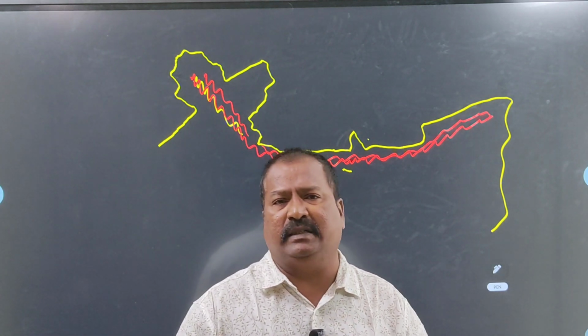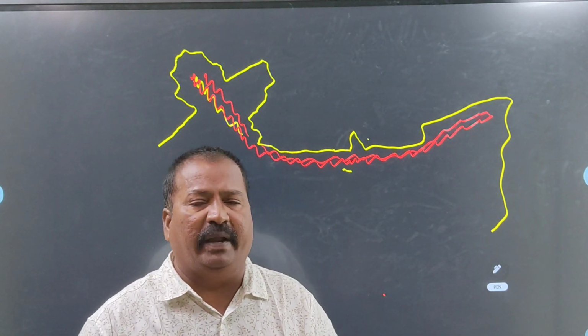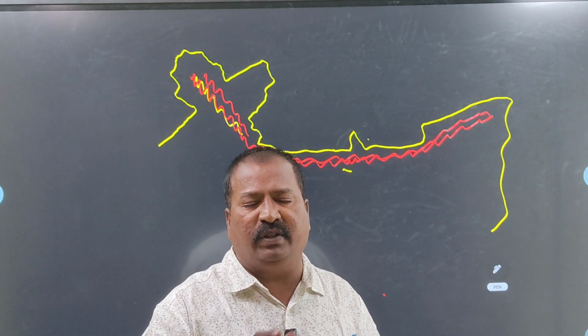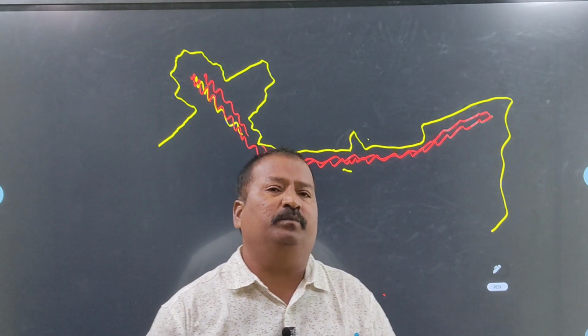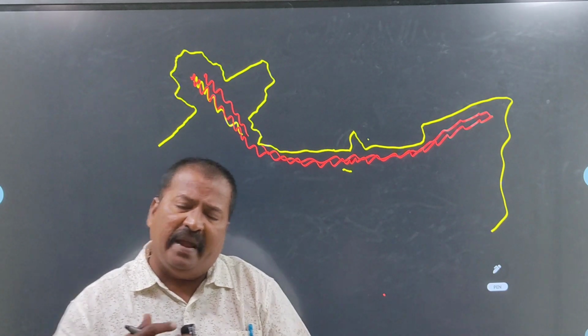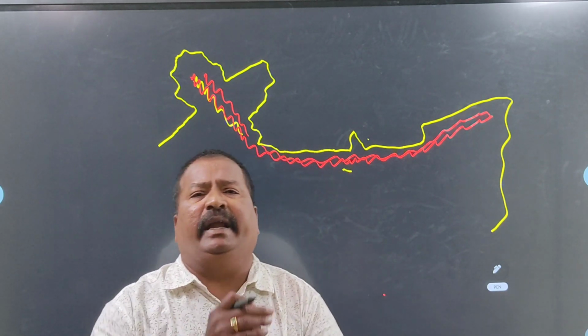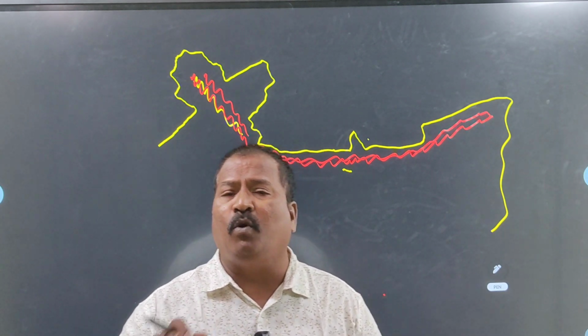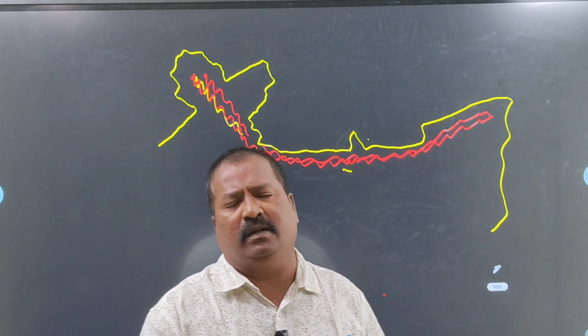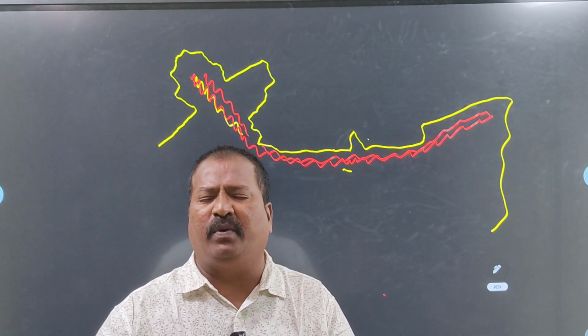Later, continental drift theory was explained by Alfred Wegener, a German geographer. And by making some modifications in this theory, later in 1967, W.J. Morgan, a separate geologist, prepared one important theory.